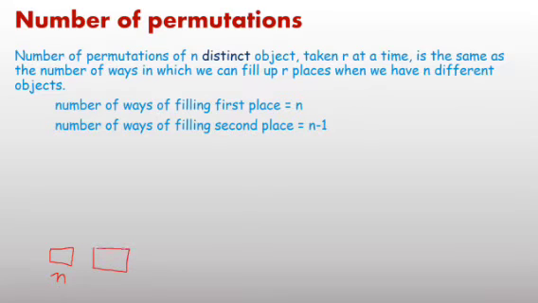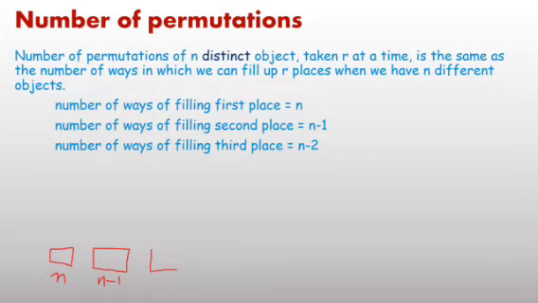If there are 6 students, first place 6 options, second place the same pattern, here n minus 1 options. Similarly, third place n minus 2 options, and in this pattern fourth place n minus 3.